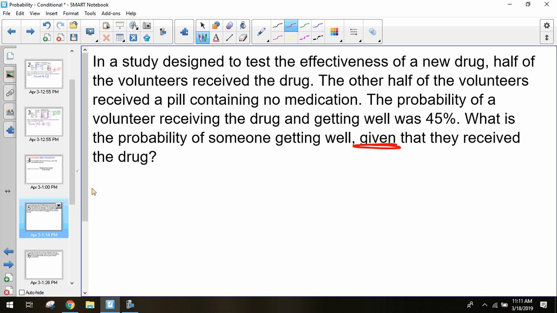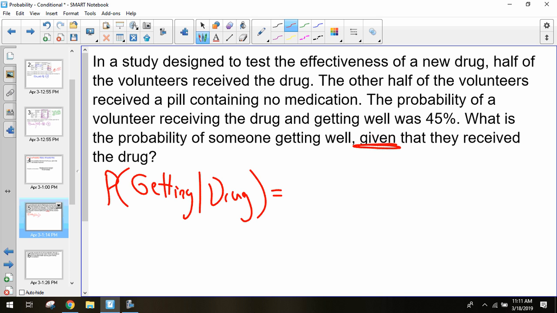So it's the probability that they're getting well given that they took the drug. What we just saw on that last slide was that it's the probability of both of them divided by the probability of that given event. So the probability of getting well and taking the drug, all divided by the probability of just taking the drug.